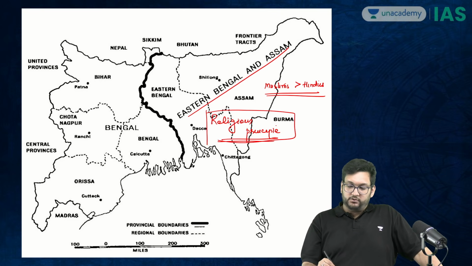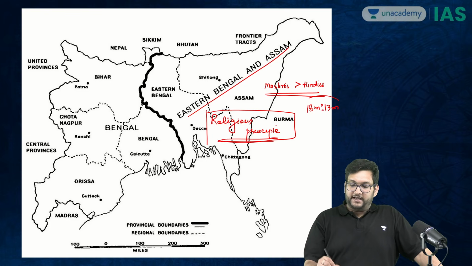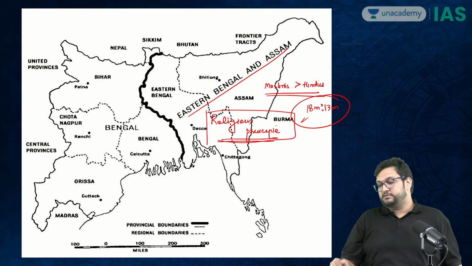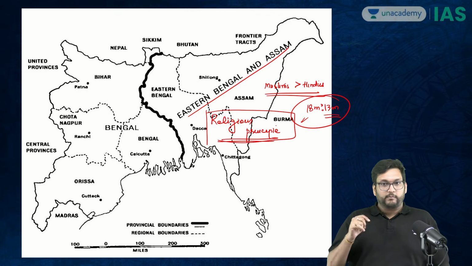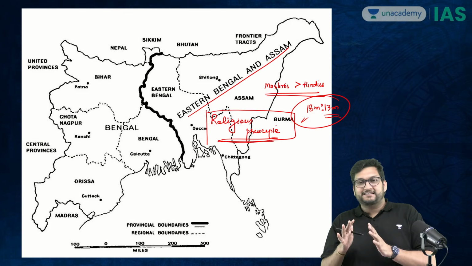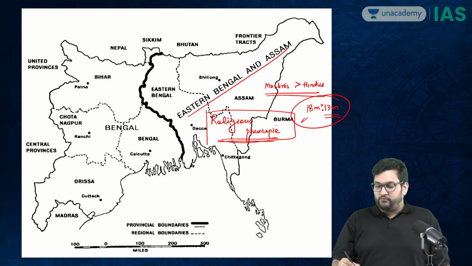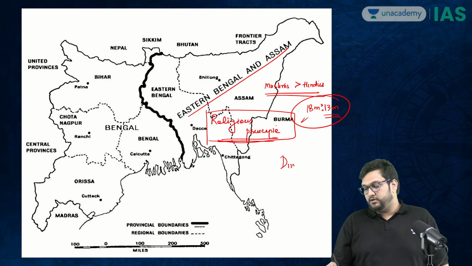Though it is not absolute, 18 million is to 13 million, 18 million Muslims, 13 million Hindus. Now, it is more obvious that Curzon wanted to introduce the concept of divide and rule.